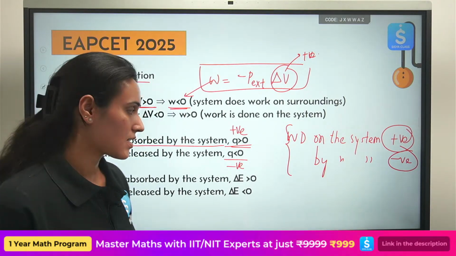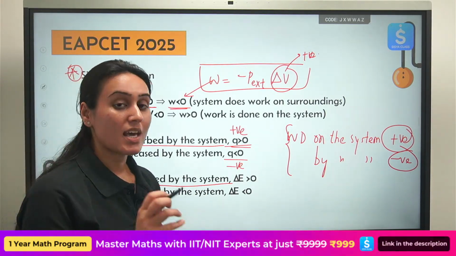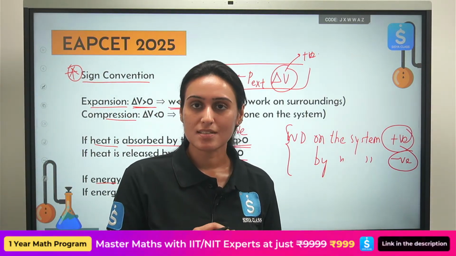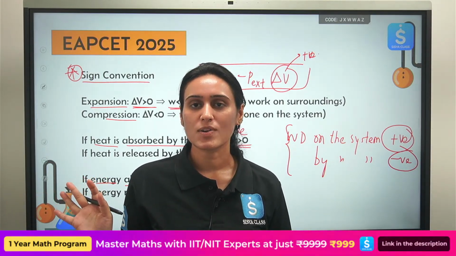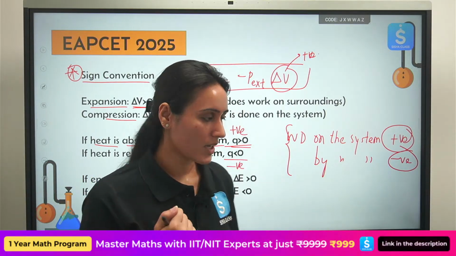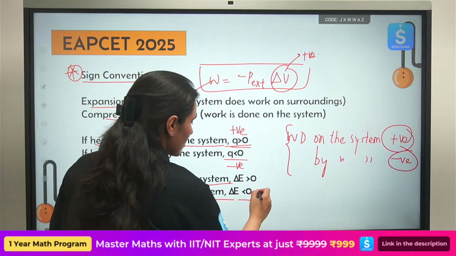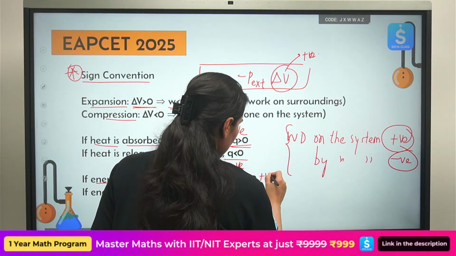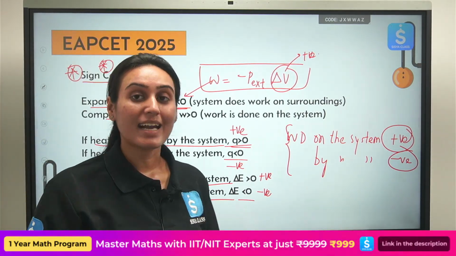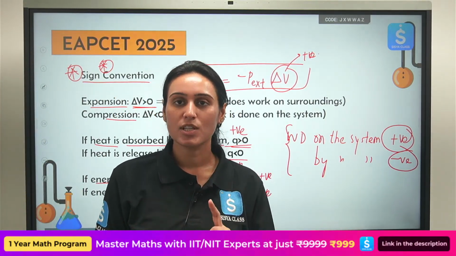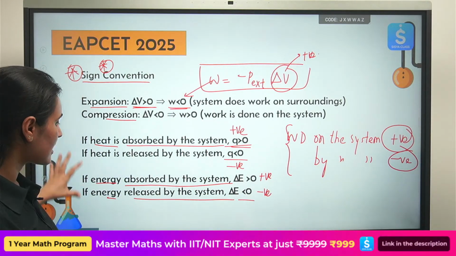See, something similar we have written here. Energy absorbed by the system. You are adding energy to the system, positive. You are removing energy from the system. System does not want to give the energy. It will be negative. See, energy released by the system is negative. So this is the sign convention that you have to remember, that you have to memorize, then only you can solve questions.